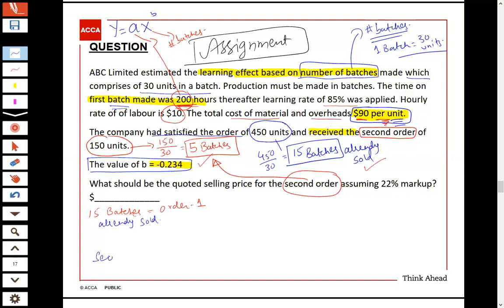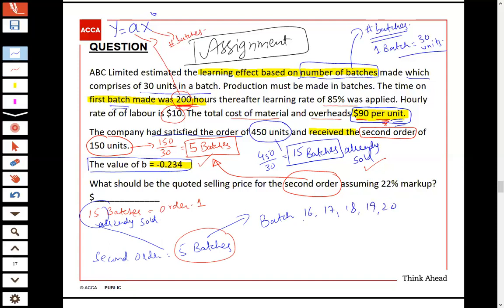Now the second order is 5 batches. So obviously these 5 batches are after these 15 batches, which means these 5 batches represent batch number 16, 17, 18, 19 and 20. These are the 5 batches for which we are required to calculate the answer, that is the quoted selling price.